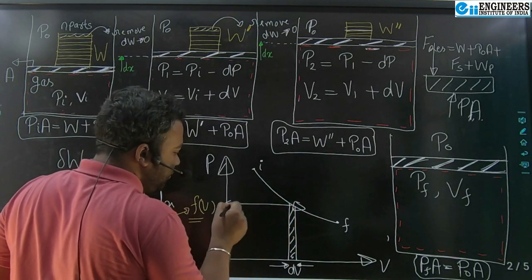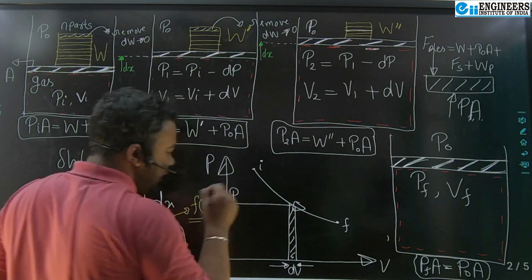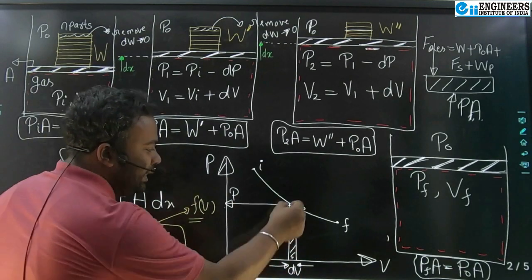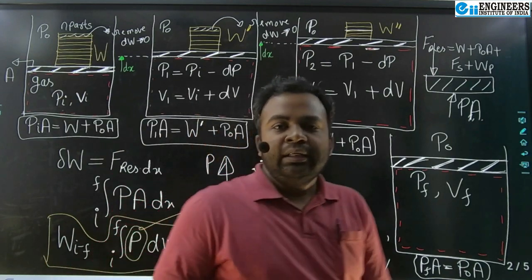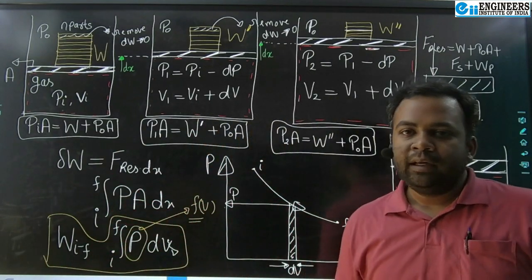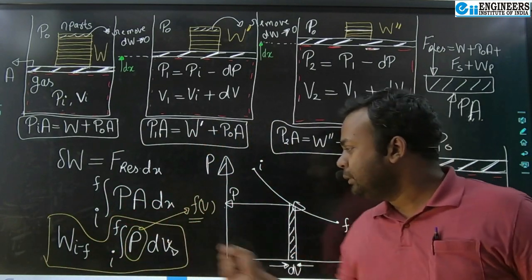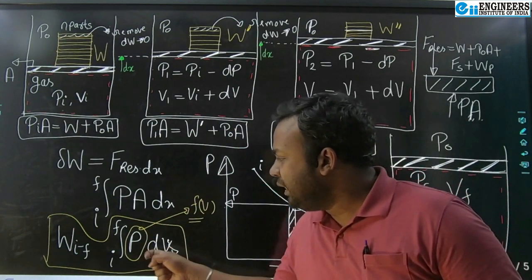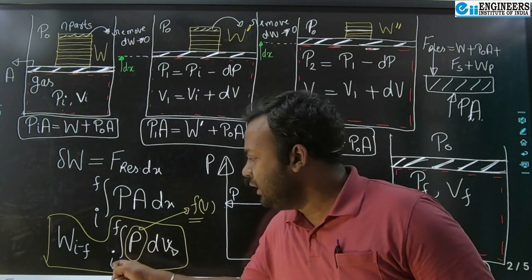So P into dV is the area of this infinitesimally small strip. Now this area we will add up, because we are integrating PdV from initial to final state.